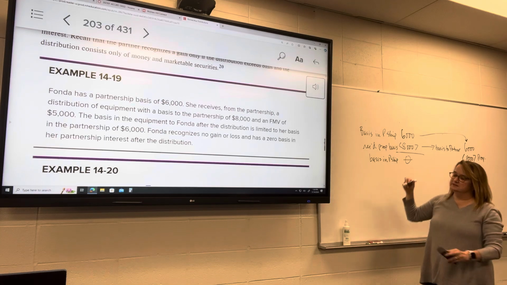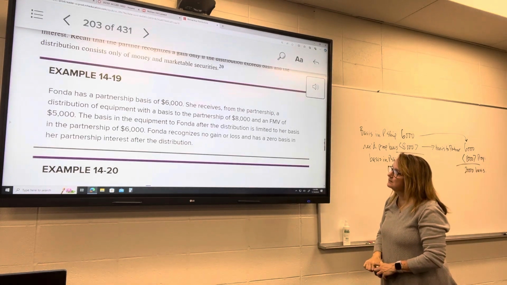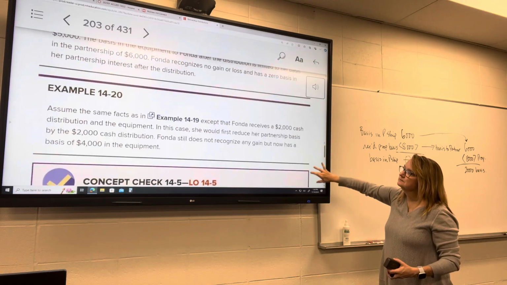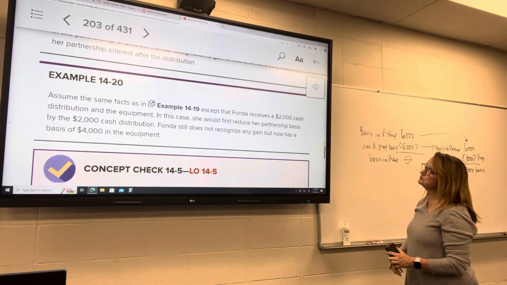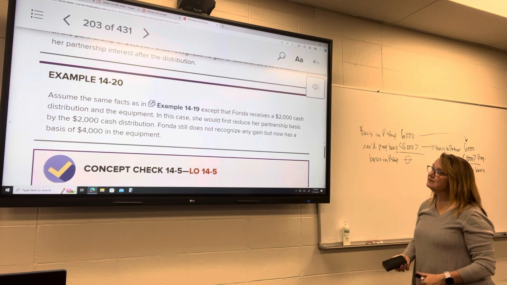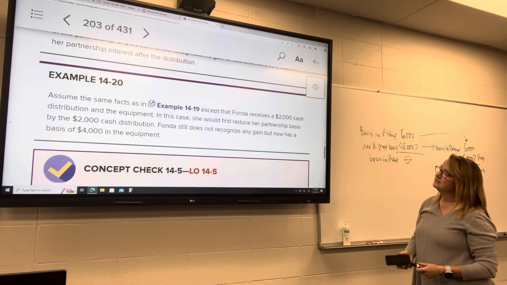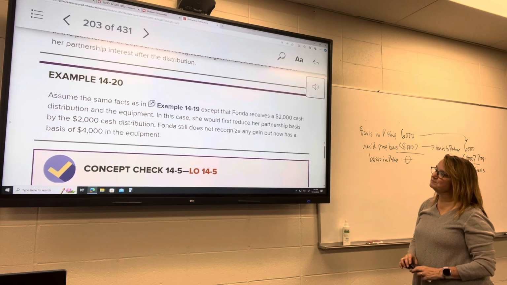Let's look at these examples and see if they do a better job than I do. They very well might. Same facts, except she receives a $2,000 distribution and the equipment. So in this case, she's gonna first reduce her partnership basis by the $2,000 cash distribution.